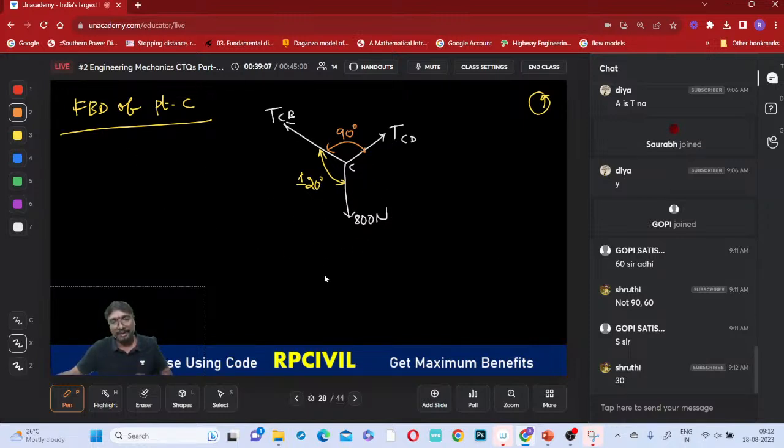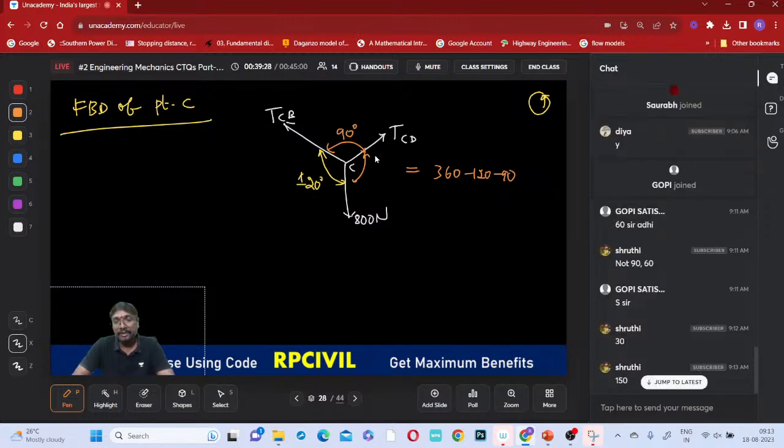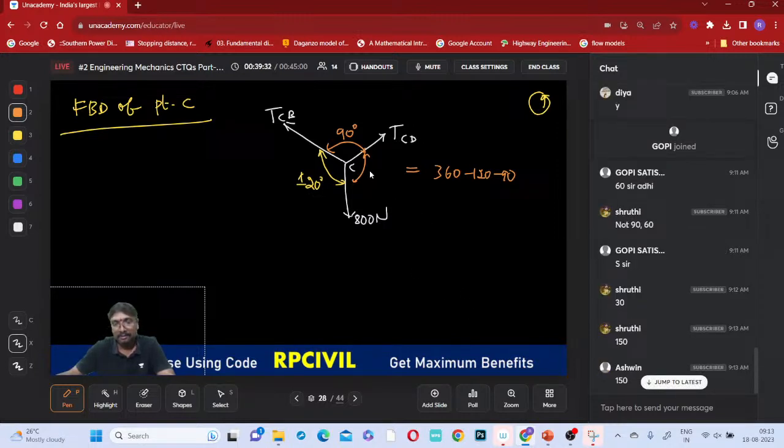So that is 360 minus which one? 360 minus 120 minus 90. What is this value, everyone? How much are you getting? 360 minus 120 minus 90, that is 150. Okay. Now apply Lami's theorem.